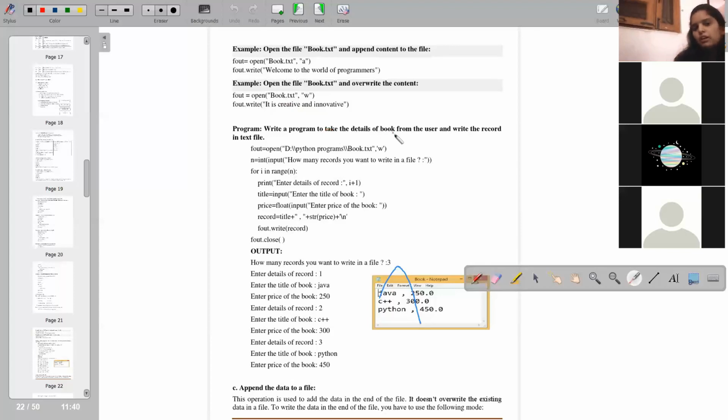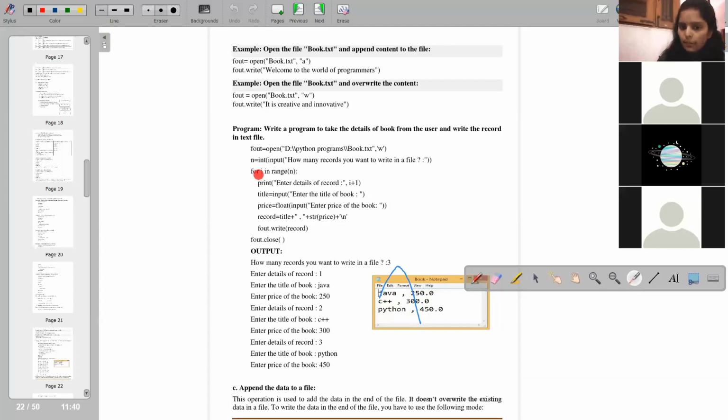Next, see the program. Write a program to take details of a book from the user and write the record in a text file. Okay, now open a file. fout = open(...), give the full path name of the file. Then what you want to do, write, so mention W over here. n = int(input()), take an input from the user for how many records you want to write in the file. It will give the range of that. See how many records: 3, 2, 1, whatever the user gives.